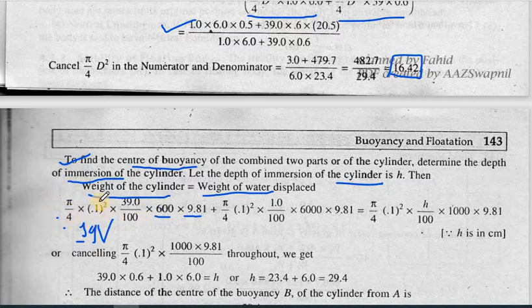So pi by 4 d square. We are taking it in terms of meter, so 10 centimeter you will convert into 0.1. And similarly 39 divided by 100. This is also in meter.